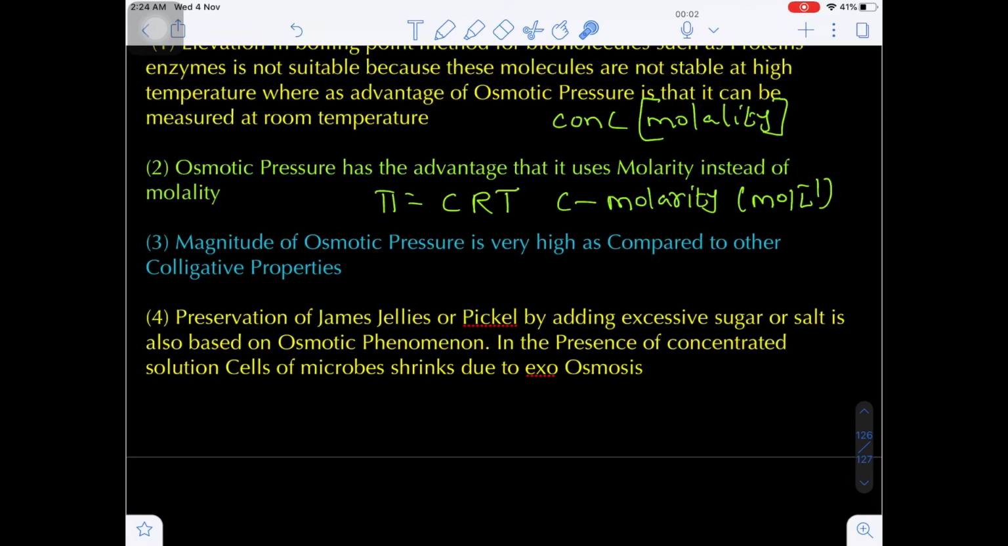The next application is preservation of jams, jellies, and pickles by adding excess sugar or salt. Now when sugar or salt is added in excess, what happens during the osmosis phenomenon? In the presence of a concentrated solution, the cells of microbes shrink due to exoosmosis, due to which the pickles can be stored for a long time. Are you getting my point?